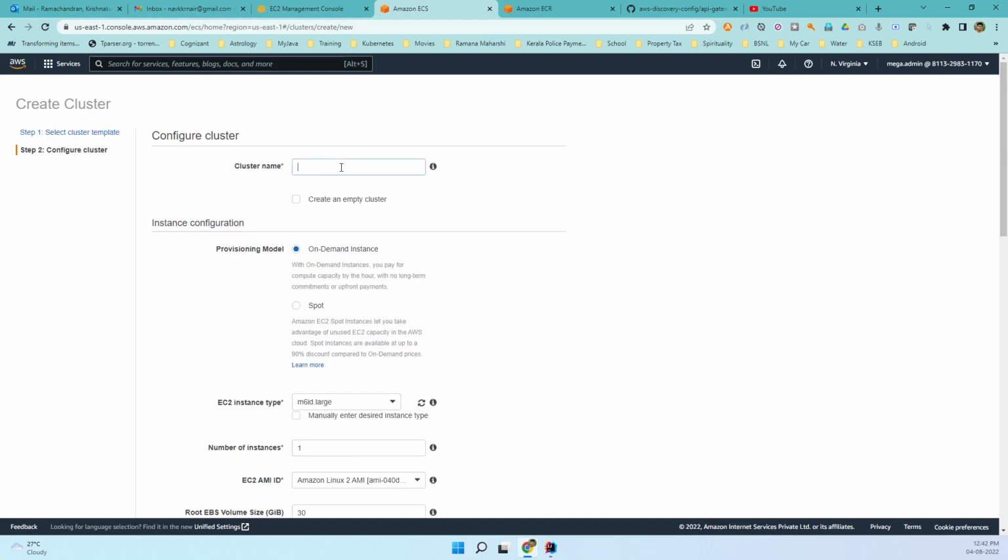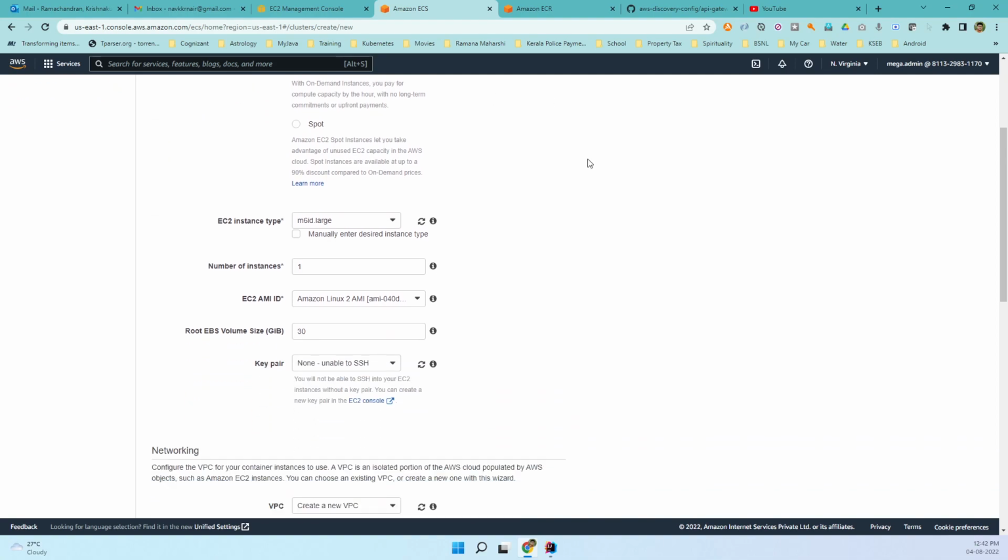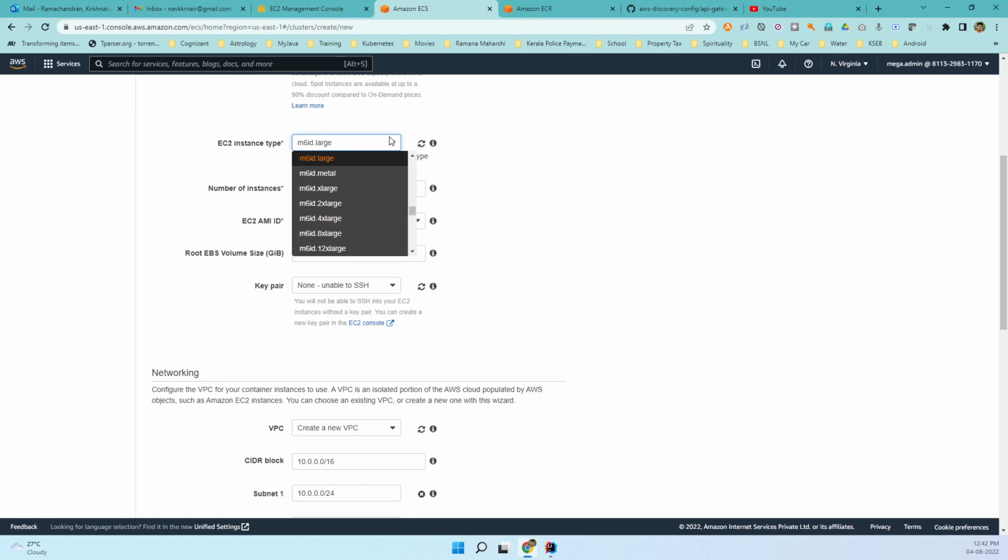Next, I give a name. So this is a demo, so I will give demo cluster as the name of the cluster. I will go with the on-demand instance, and obviously I will select the T2 micro.